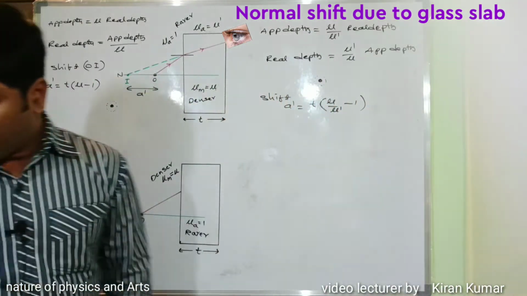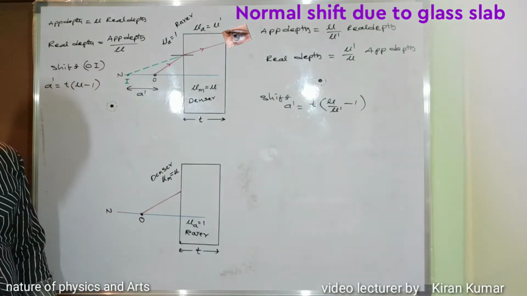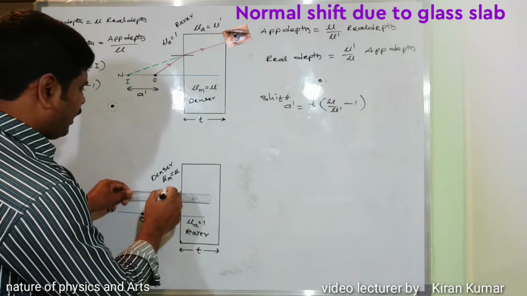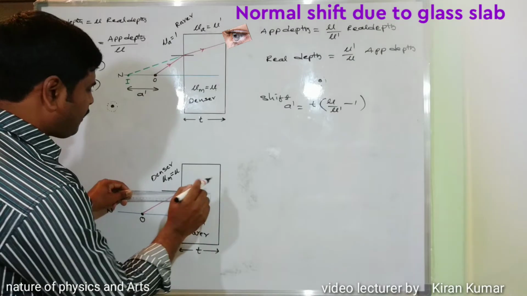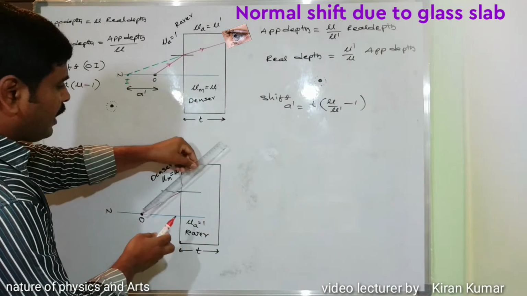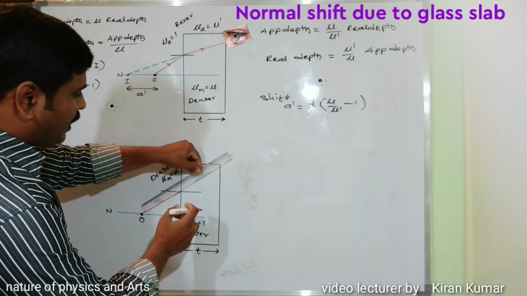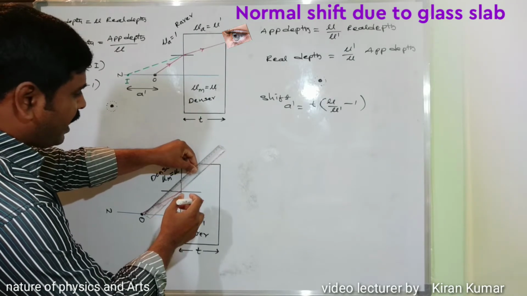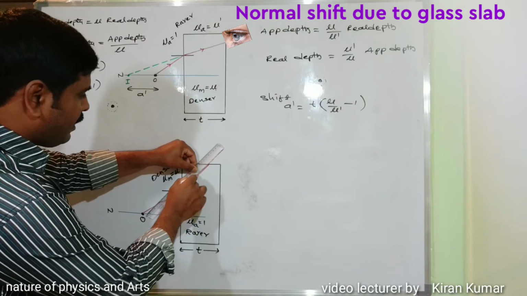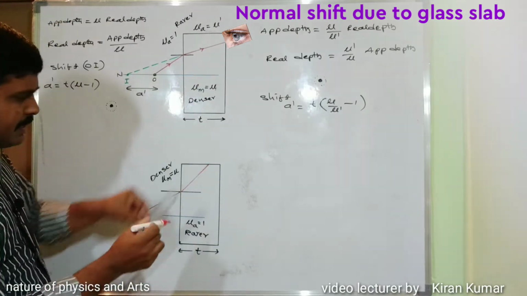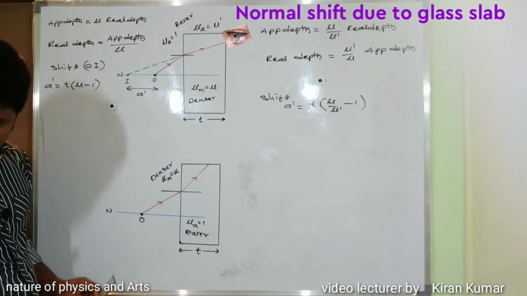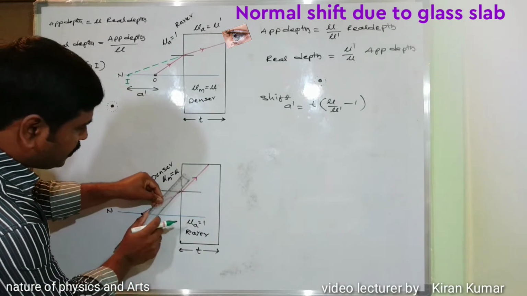Okay, try to understand. When light travels from the denser medium to the rarer medium, it bends away from the normal. So the actual direction is this and it bends away from the normal. Then we extend this refracted ray, which gives the image of the object.